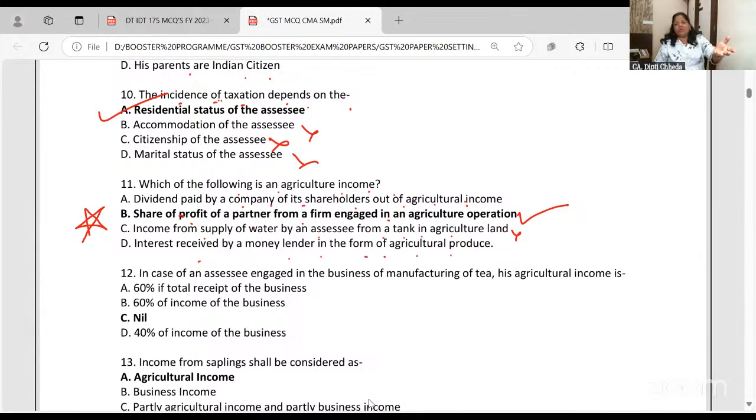I have given you a loan. You give me the interest on the loan in cash form, okay? Or you give it to me not in cash form, but in the form of agricultural produce. It's okay, but that doesn't mean that instead of giving interest in cash, you are giving interest in the form of 1,000 rice bags, so I'm having agricultural income. It's interest on loan, very well taxable. I hope my justification is clear. Yes? Let me know. Keep commenting in the chat box whether you're watching live or recording.